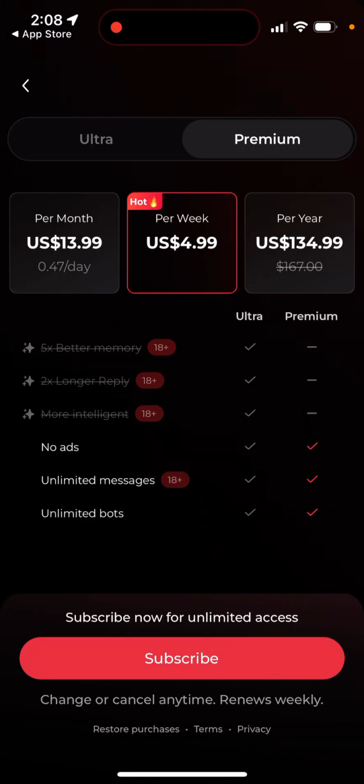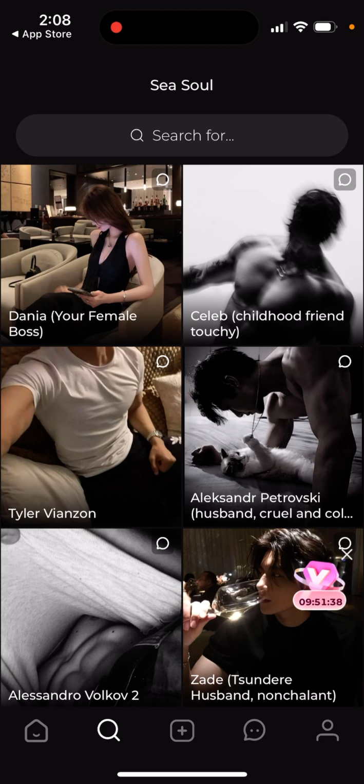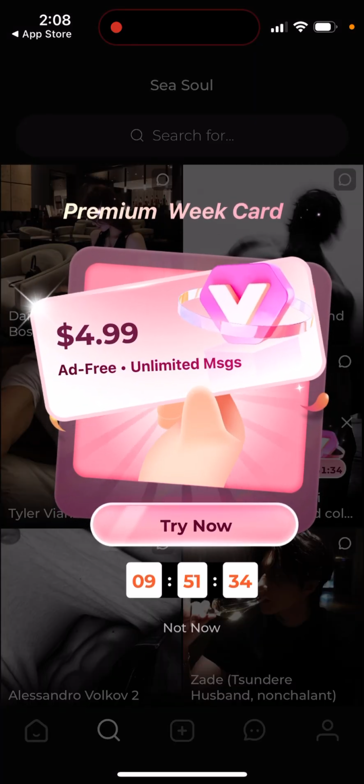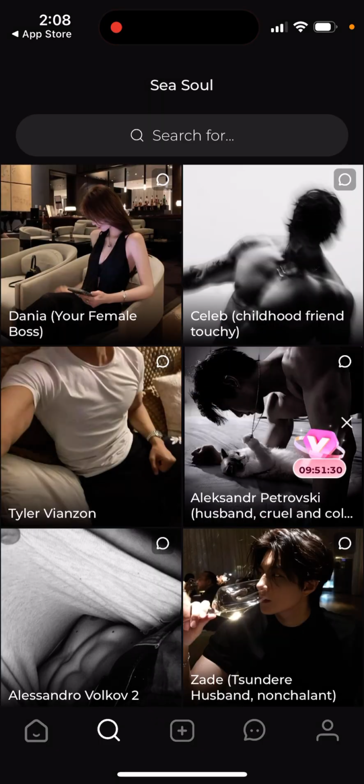And then you can just open it up. So here you see different pricing plans, also premium plan. There is $5 per week. And here is the app. It's actually very similar to Chai app, the whole design and everything.